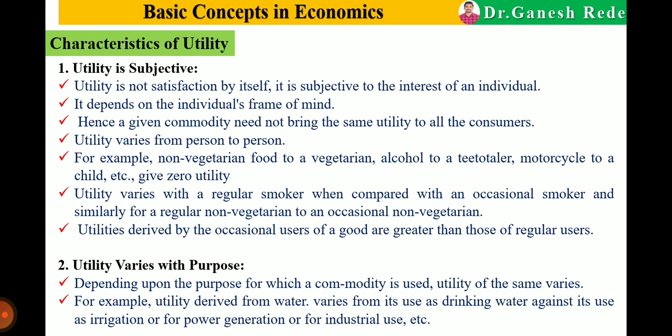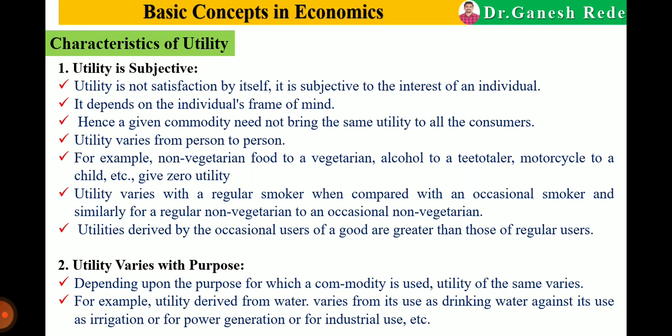It depends on the individual's choice, preferences or frame of mind. So utility varies from person to person because the choices of every person are different. That's why utility is subjective.